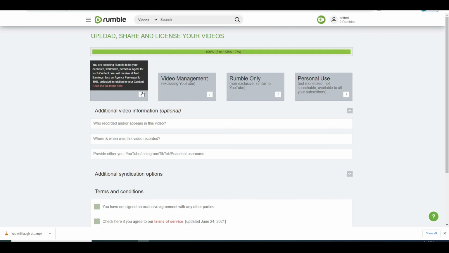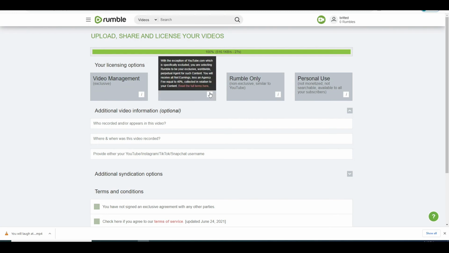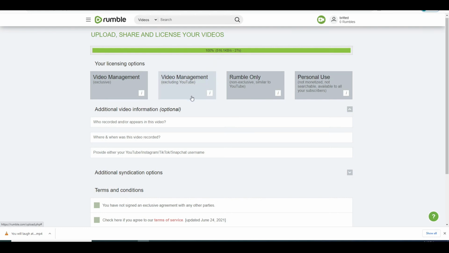Now we already know that this video is already on YouTube, so you may want to avoid going back onto YouTube so that you don't get into any sort of issue with YouTube or Rumble. What you can do is show it only on this platform, and as you can see it's going to be excluded from YouTube. You still stand a very good chance and you are still entitled to 60% of the net advertising revenue. So what you want to do is select this over here.